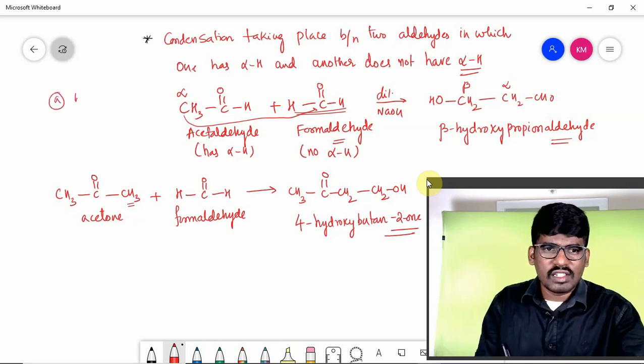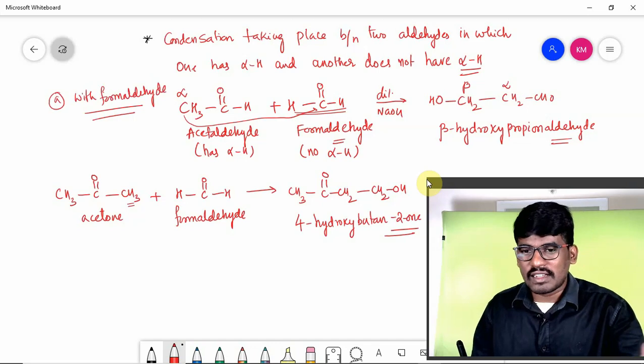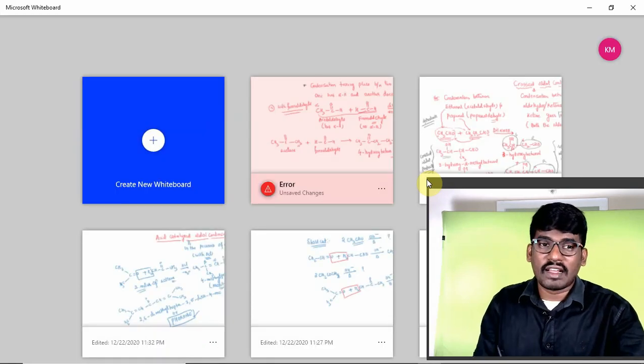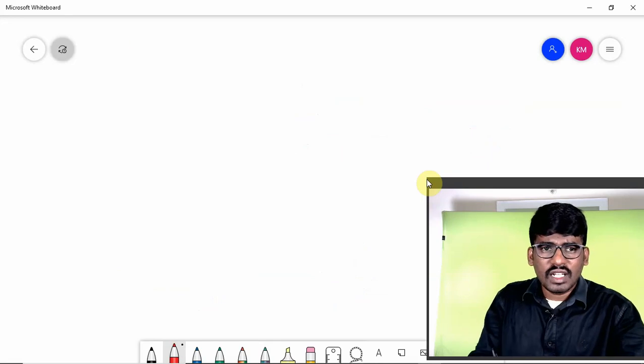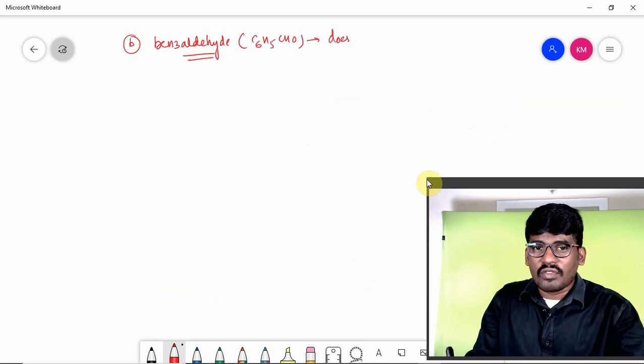So it is with formaldehyde. This condensation, children, with formaldehyde, we have taken aliphatic aldehydes and aliphatic ketones only. But now we can take even aromatic aldehydes. If we take aromatic aldehydes, children, I am taking benzaldehyde, formula C6H5CHO, which does not have alpha hydrogen.